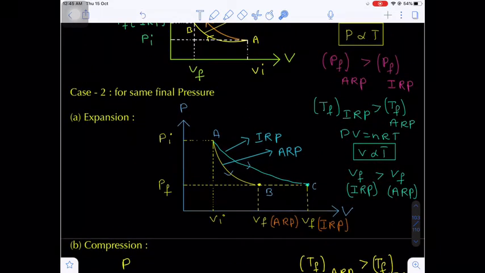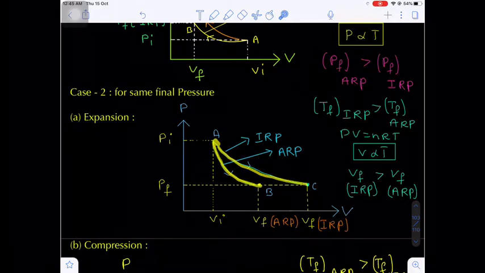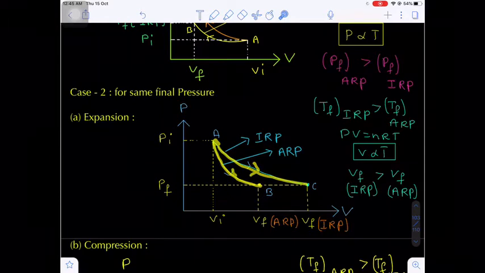Okay, now suppose the final pressure should be the same, so I am standing at a point A. Expansion means volume has to increase, so volume is increasing. Are you getting my point? So there are two different paths. I am moving from A to C and A to B.